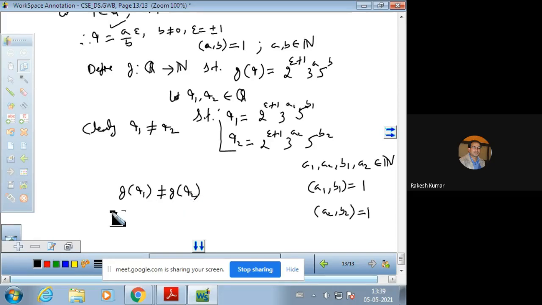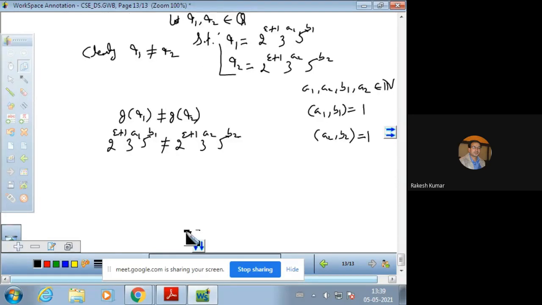Now clearly G of q1 is 2 raised to power epsilon plus 1, 3 raised to power a1, 5 raised to power b1, and this is not equal to 2 raised to power epsilon plus 1, 3 raised to power a2, 5 raised to power b2. Clearly both sides are not equal.